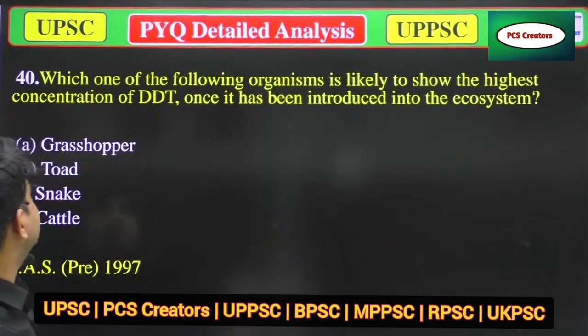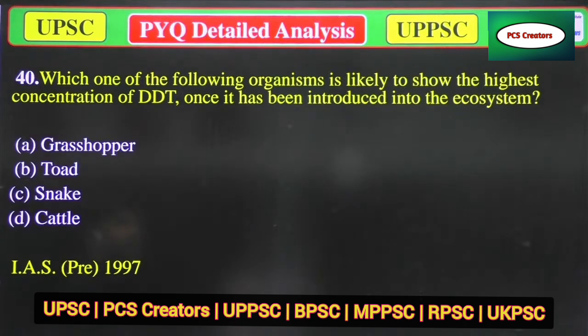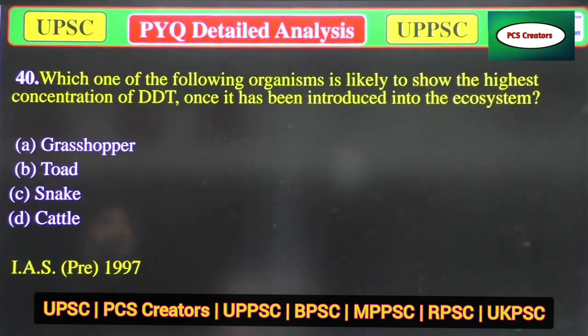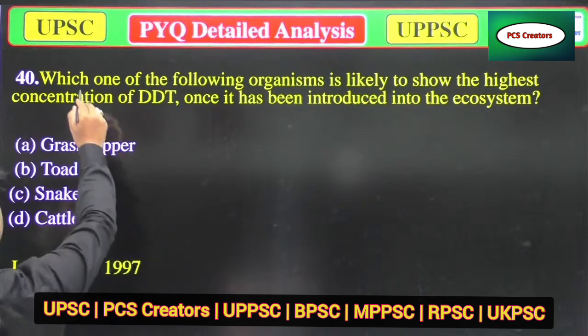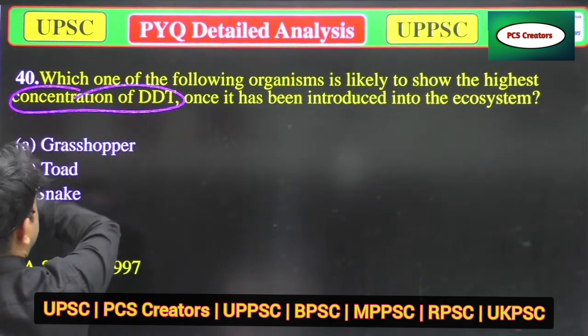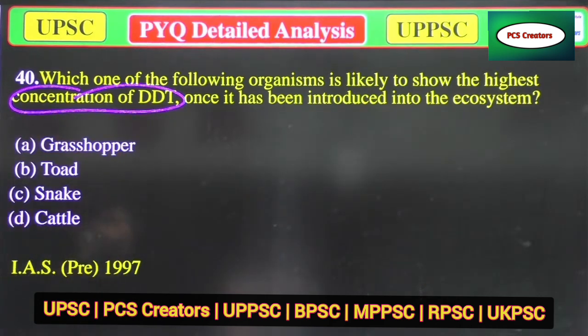Our next question is, which one of the following organisms is likely to show the highest concentration of DDT once it has been introduced into the ecosystem? A. Grasshopper, B. Toad, C. Snake, and D. Cattle. So we have to talk about DDT.